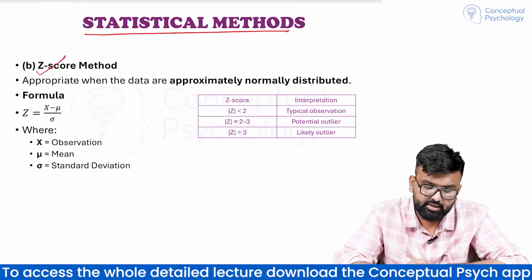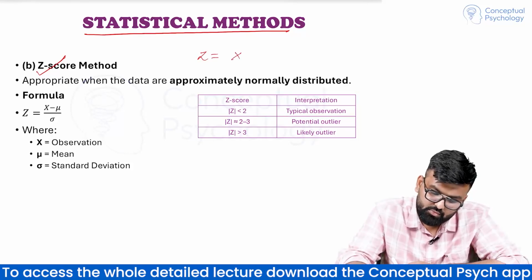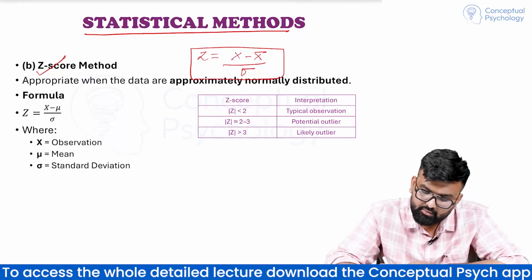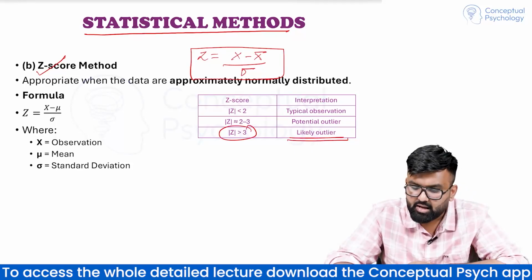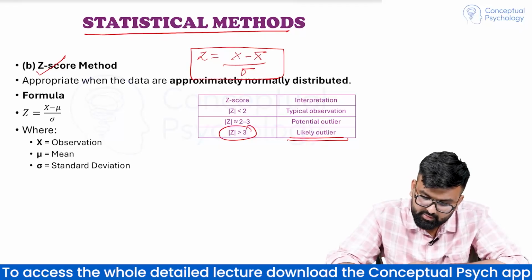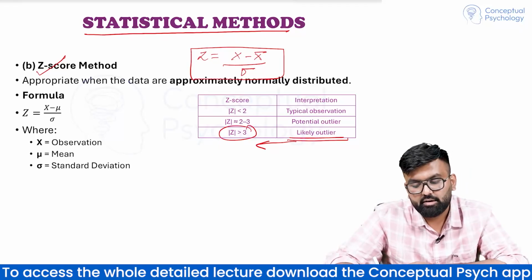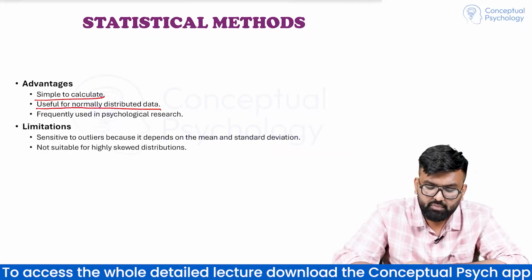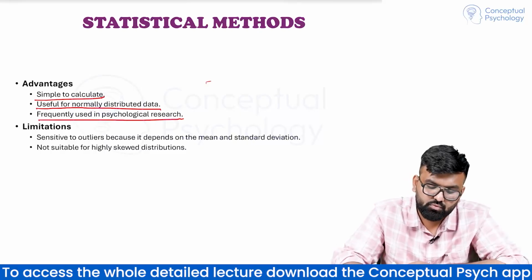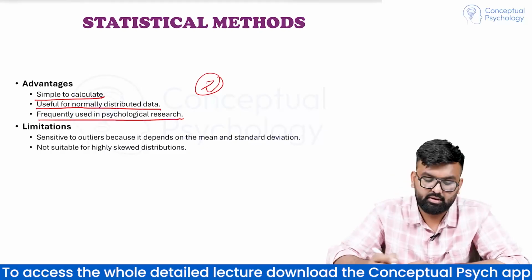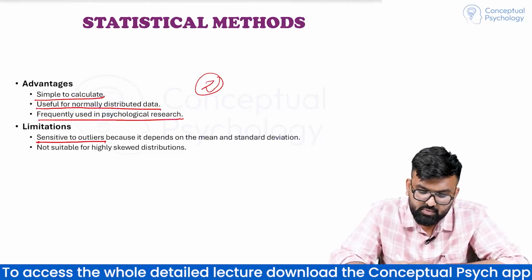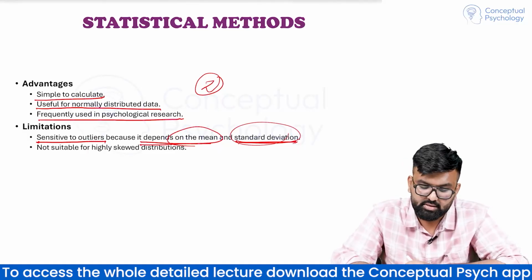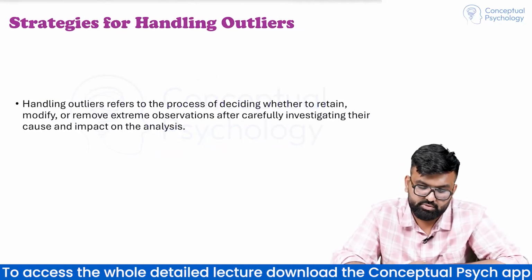We will be studying z-score in detail, but z-score का formula होता है raw score minus mean upon standard deviation. And अगर ये 3 से ज़्यादा है, it is an outlier. कोई भी data point अगर 3 से ज़्यादा z-score पे lie कर रहा है, then it is likely an outlier. It is simple to calculate, useful for normally distributed data and frequently used in psychological research. हम z-score को multiple times use करते हैं, multiple जगह पर use करते हैं. Limitations: it is sensitive to outliers because it depends on the mean and standard deviation. They both are very sensitive to outliers. Not suitable for highly skewed distributions.